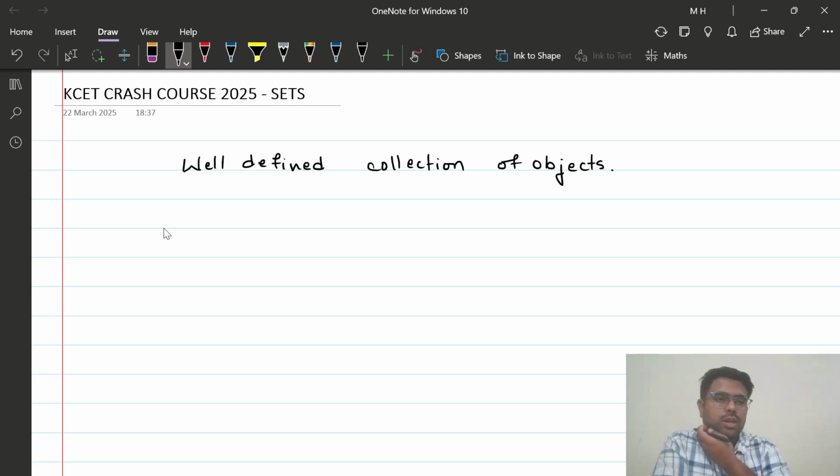If I say the set of all good writers of India, for a few of you, a few writers seem to be good, and a few others, those writers may not seem to be good. So it depends from person to person. So it is opinion based. Set is not opinion based. If you list down the elements of a set, the elements must remain the same. For example, let's say the set of all Kannada writers. If I say this, then you can list down the writers who write in Kannada, right?